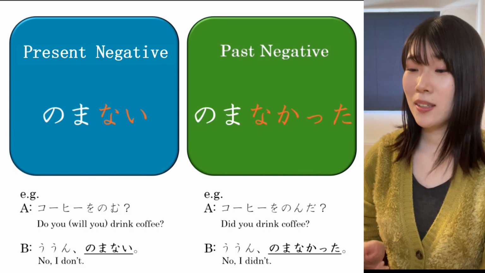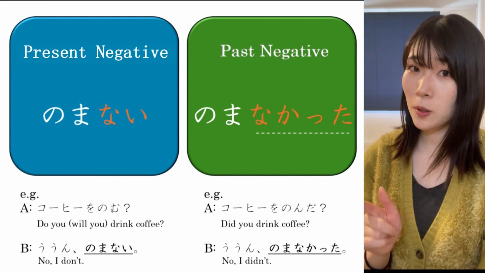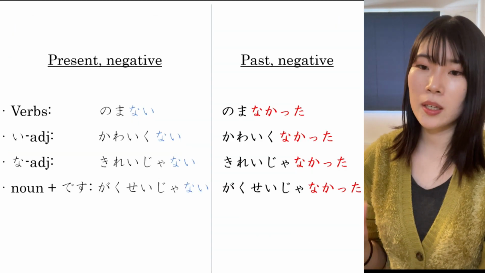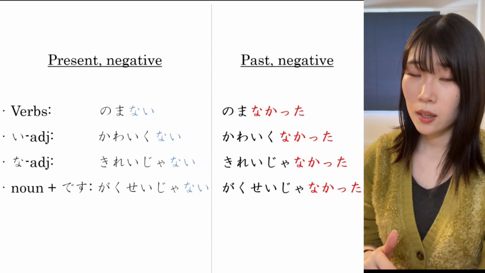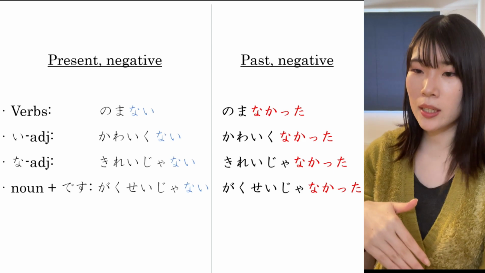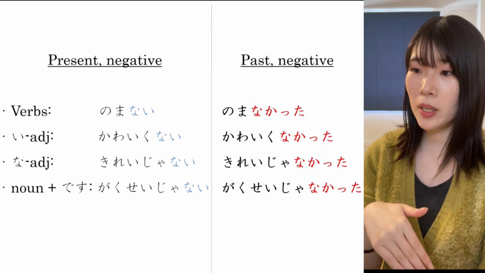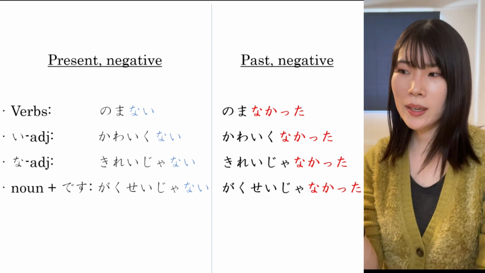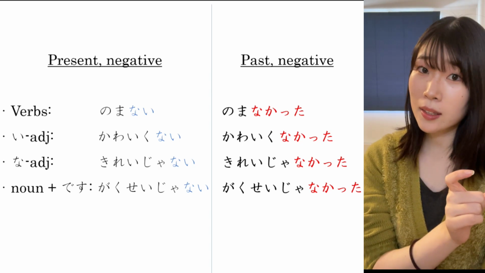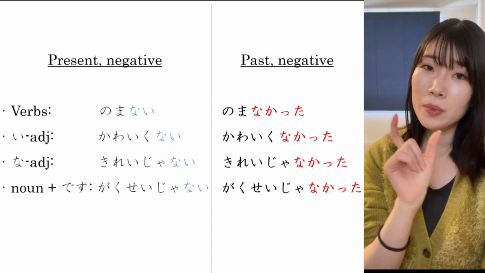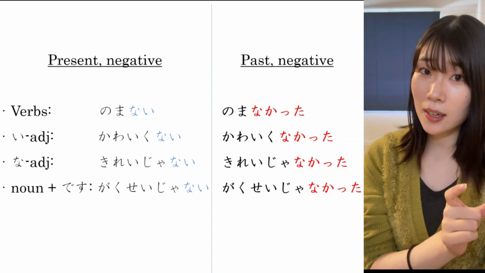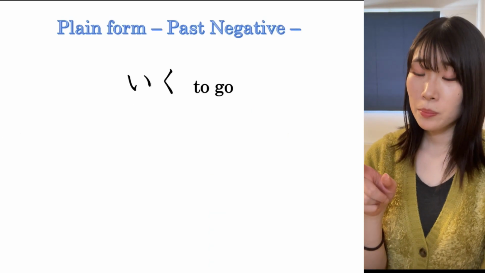You may have noticed that this なかった sounds familiar. Not only verbs but also adjectives and noun sentences end with なかった in plain past negative form. These are all made by dropping い at the end of the present tense form and adding かった。So, 飲まない、飲まなかった。可愛くない、可愛くなかった。綺麗じゃない、綺麗じゃなかった。学生じゃない、学生じゃなかった。